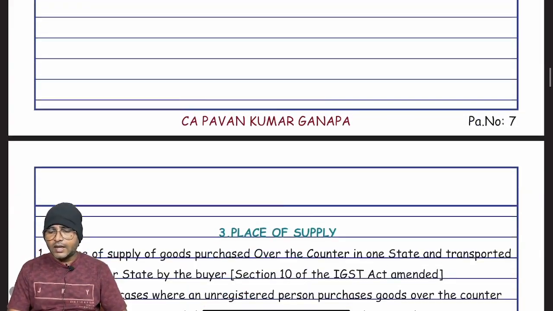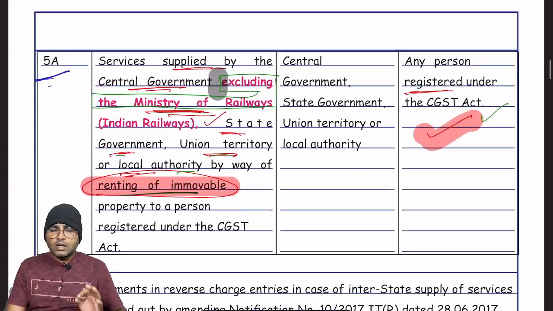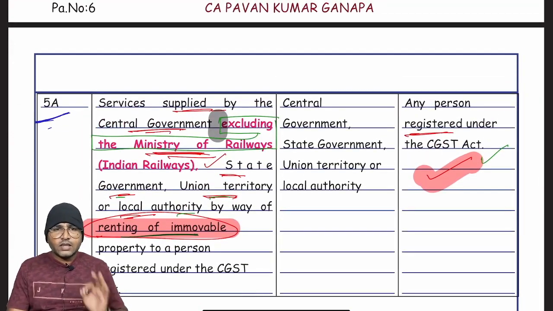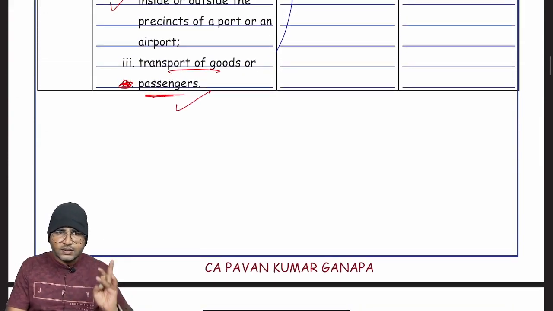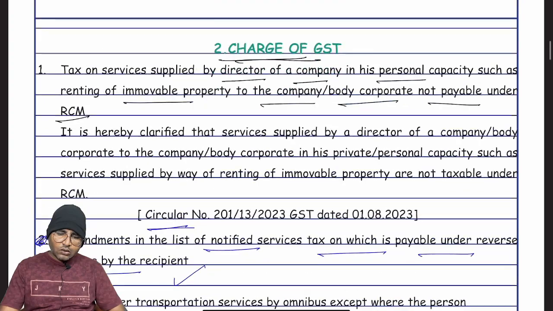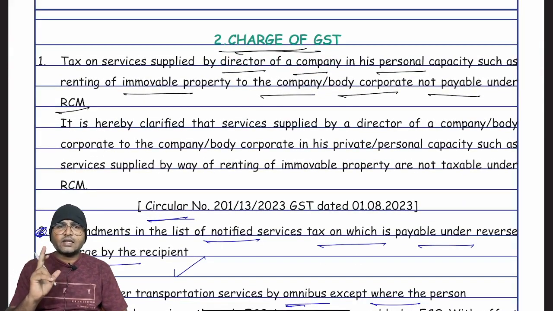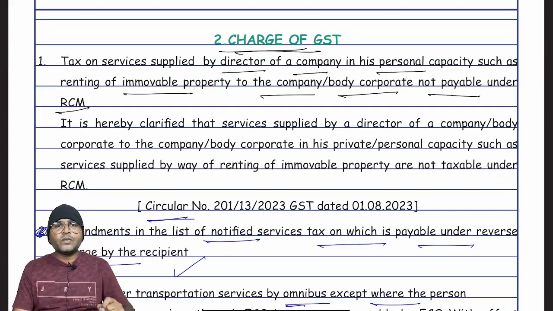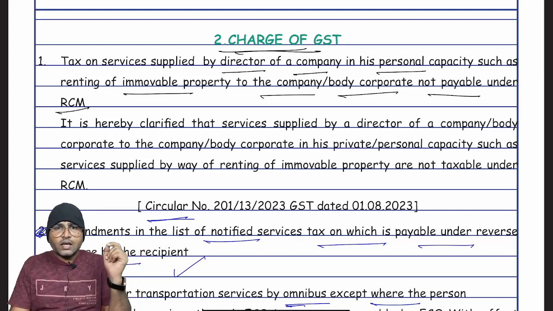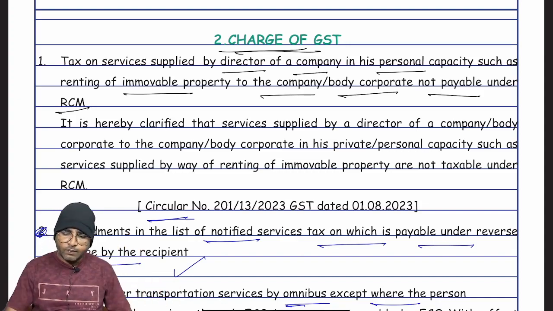Right? And again the same provisions we will discuss in the exemption chapter also, but till now reverse charge mechanism, ECO and electronic commerce operator provisions we discussed elaborately. Now let us recapture charge of GST. First one, where a director provides services to the company or body corporate, reverse charge mechanism applicable. Where a director provides services other than in director capacity, reverse charge mechanism not applicable.